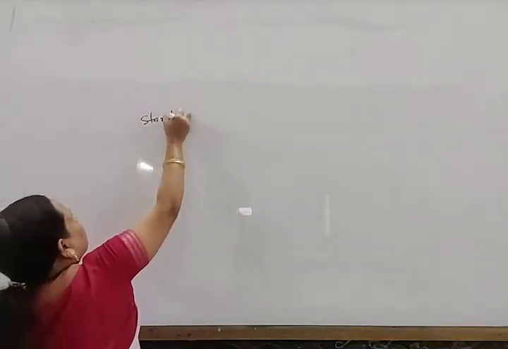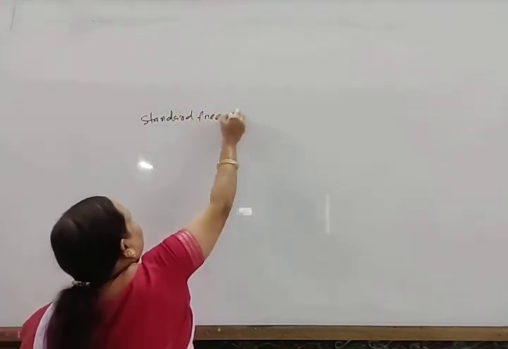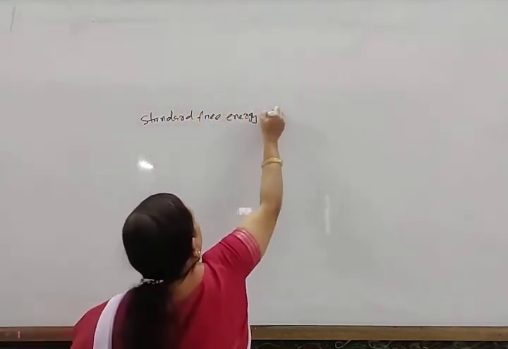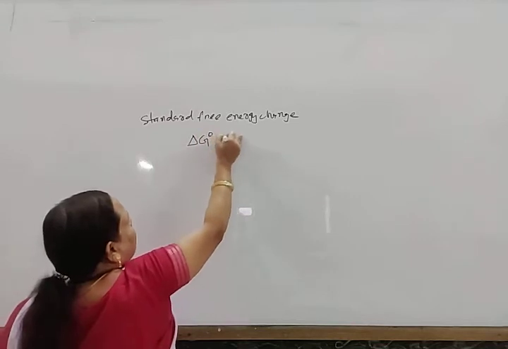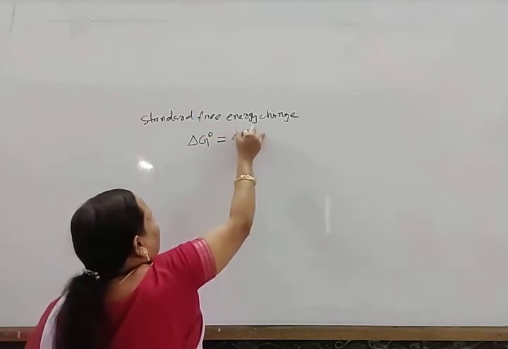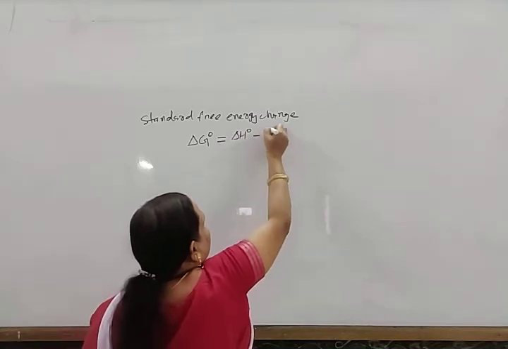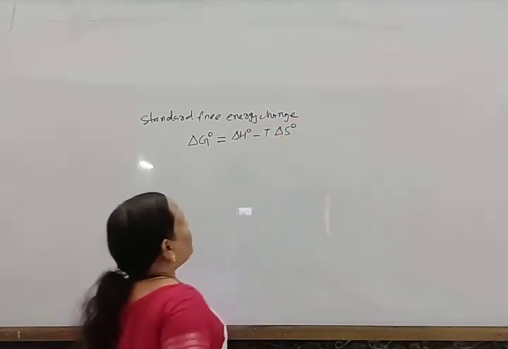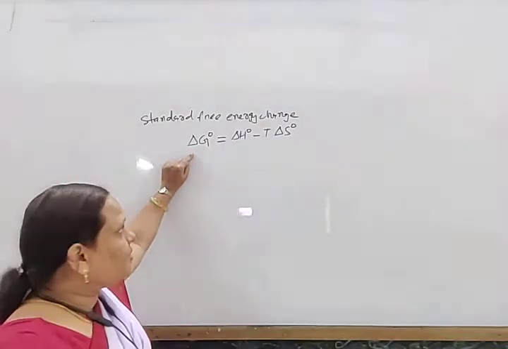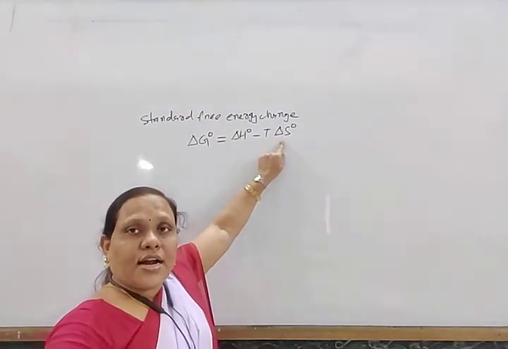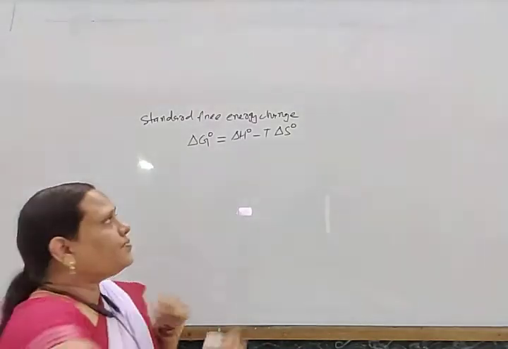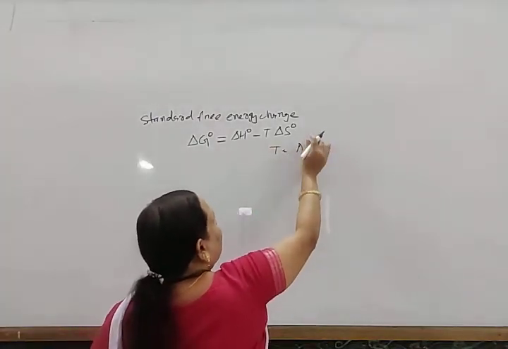So the standard free energy change is represented as ΔG° = ΔH° − TΔS°. Here ΔG° is the standard free energy change, ΔS° is the standard entropy change, whereas T is 298 Kelvin.